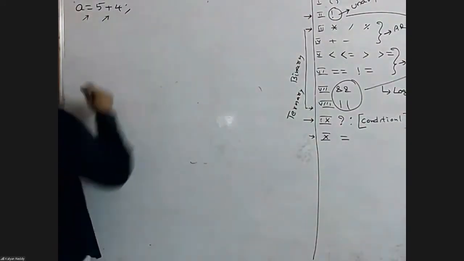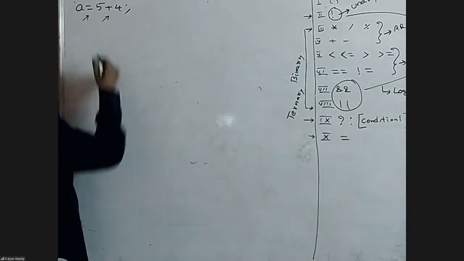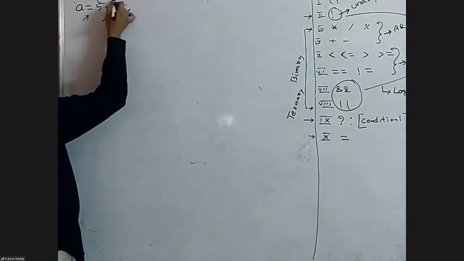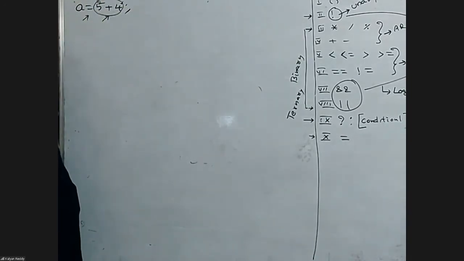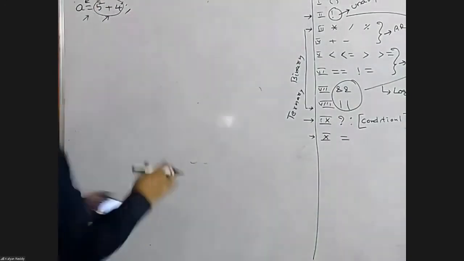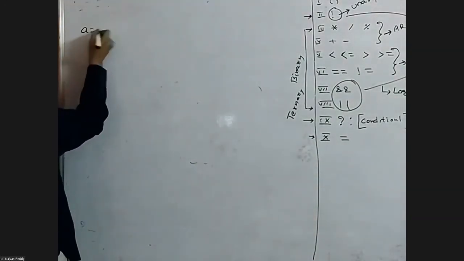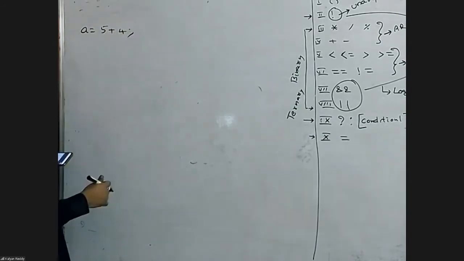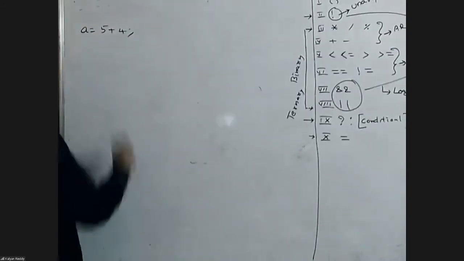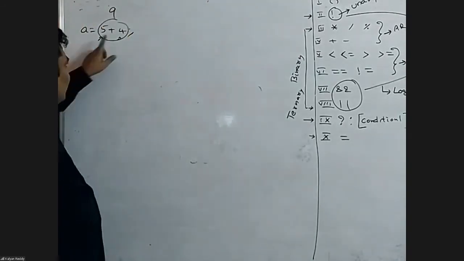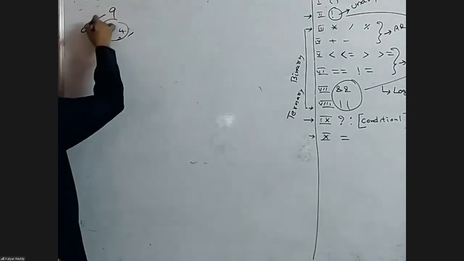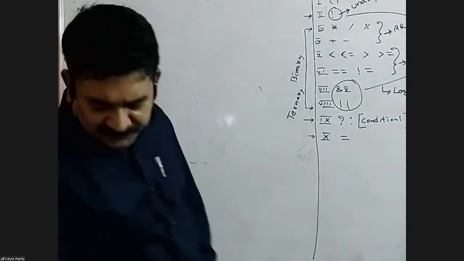Here plus has high priority, the addition operator, two arguments, left side one, right side one, and immediately internally it is replaced with the value, nothing but 9. Next, assignment is executed. At that time, the right side 9 is there, and that is assigned here. a equals 5 plus 4. 5 plus 4, left, right, two arguments, replaced with the value 9. Now assignment is executed. Now 9 is assigned to a. Now the value of a is 9.